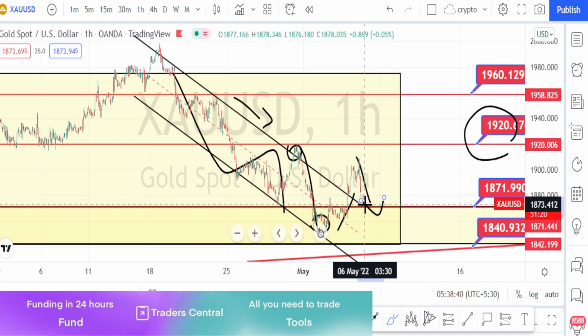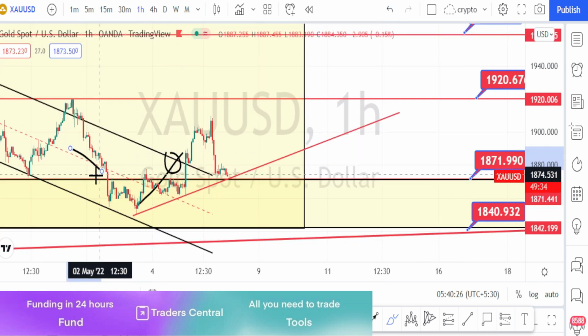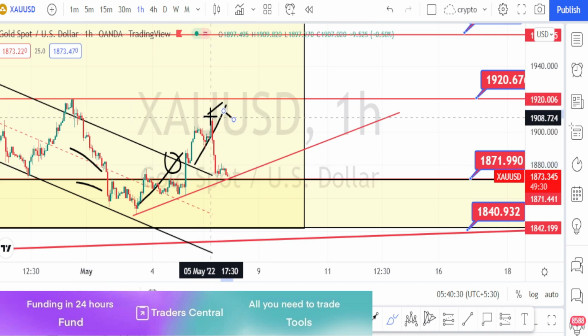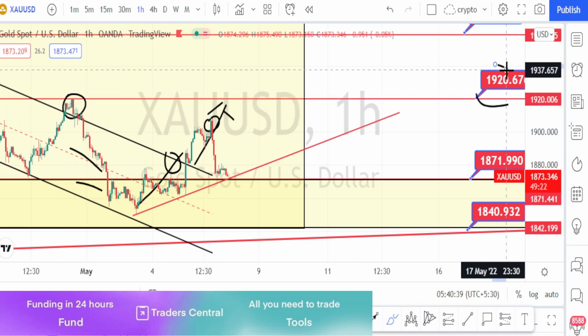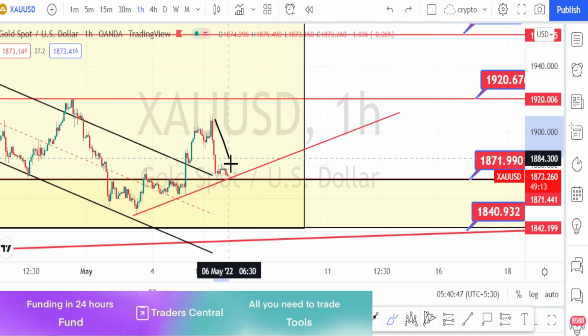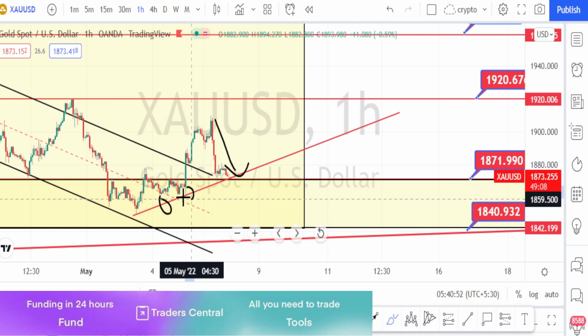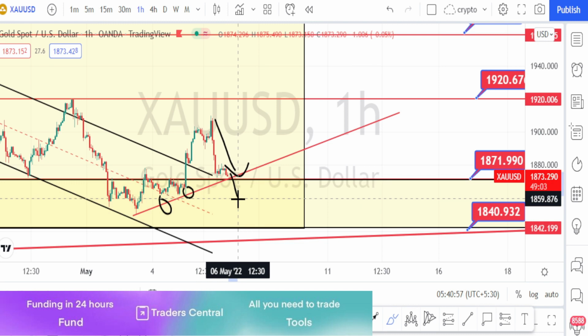So overall, when we look at the price action in the hourly time frame, although it has broken this resistance line of the bearish channel pattern and went on a bullish trend, we can clearly notice that the bullishness has become weaker because it couldn't manage to break the previous high of 1920. And currently it is in the process of retesting this trend line where it took support previously, and if the bearishness is still weaker, we can expect it to trend down on the bearish side.